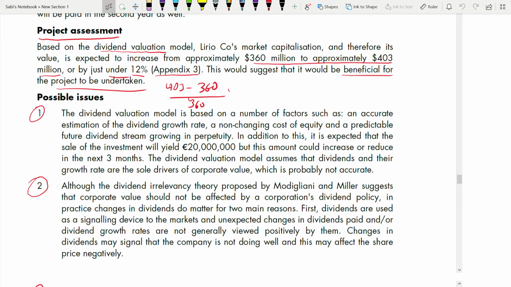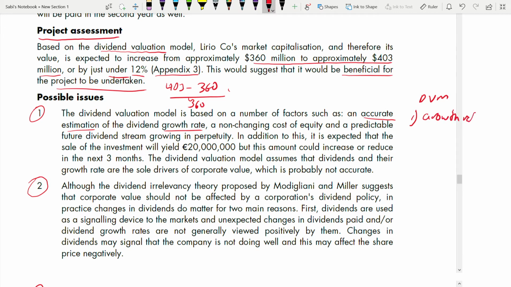So for dividend capacity, what do we use? Dividend valuation model. For that dividend valuation model, there are so many issues you can talk about. So your starting point is that dividend valuation model. This is how you answer. First point, dividend valuation model. It is based on what? Number of factors, such as an accurate estimation of the dividend growth rate. First, number 1 point. Under dividend valuation model, number 1 point, growth rate.